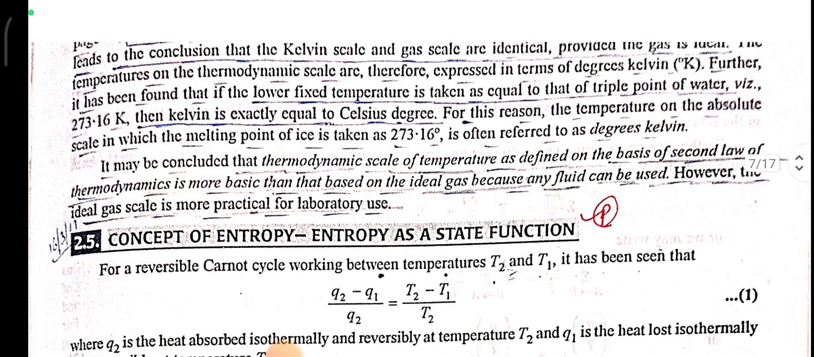Further, it has been found that if the lower fixed temperature is taken as the triple point of water, the Kelvin is exactly equal to the Celsius degree. For this reason, the temperature on the absolute scale in which the melting point of ice is taken as 273.16 degrees is often referred to as degrees Kelvin.